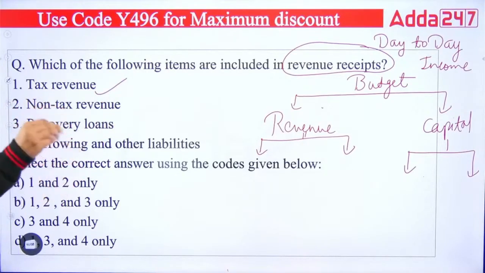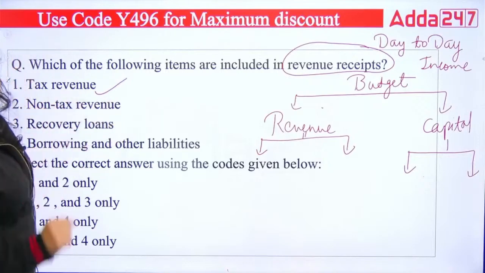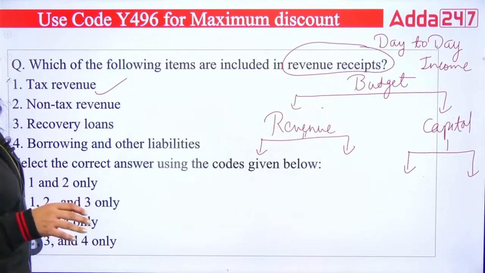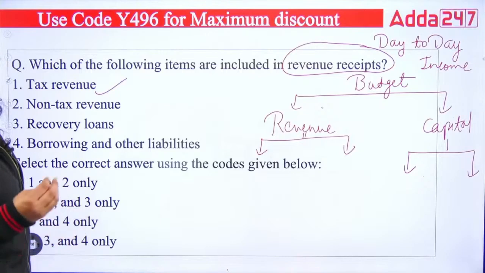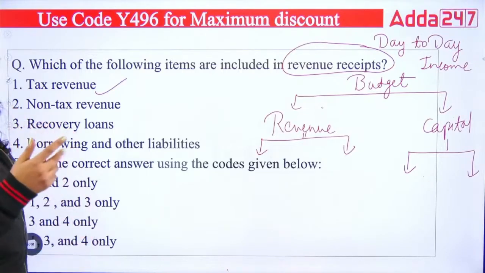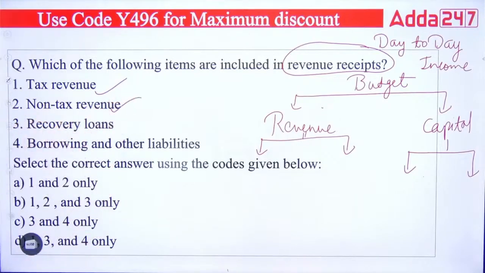Let's say, for example, we are going for a long drive, and we forgot to pick the seat belt. In that situation, we have to pay to the traffic police the challan or fine or penalty, whatever. So these fine and penalty challans are day-to-day income of Government of India. That is also true. Recovery of loans.